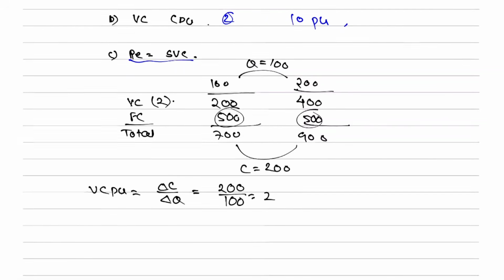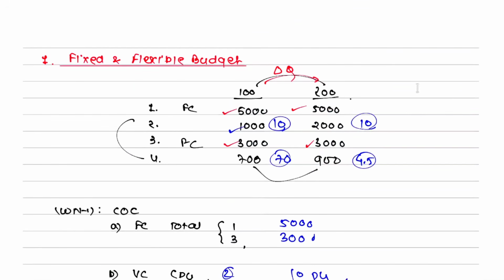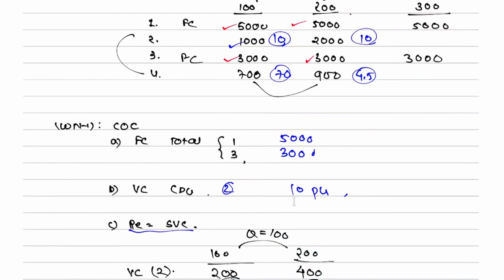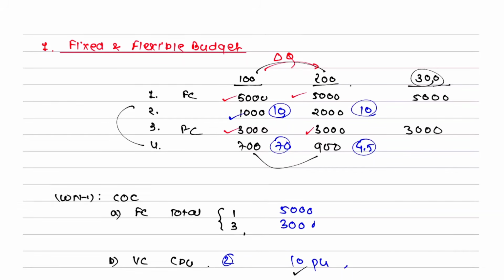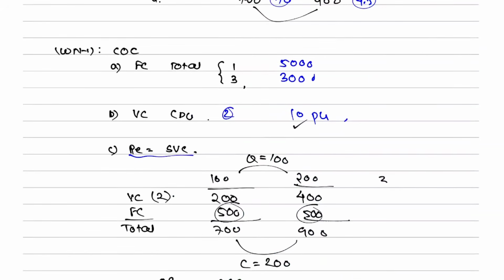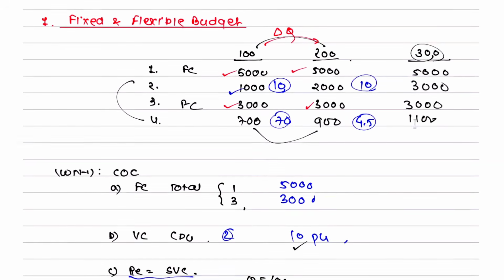Is it clear? Now if I ask you to calculate the cost for 300 units, it can be easily done. They will ask you to make a flexible budget for 300 or 350 or 80% capacity, 90%. I can say the fixed cost will simply be copied. This, and this 10 rupees per unit one, what will you do? 300 into 3, that is going to be 3000. And for the semi variable cost, I can make one more thing: 300 into 2 will be 600, and 500 is fixed, so that is going to be 1100. And taking the total you will get your answer.